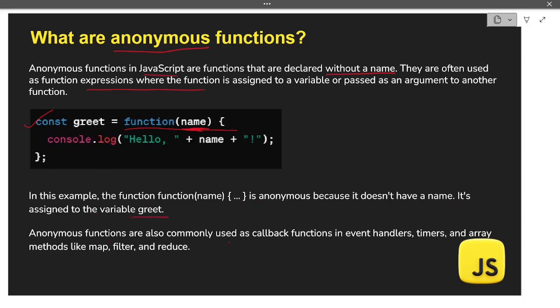Anonymous functions are also commonly used as callback functions in event handlers, timers, and array methods like map, filter, and reduce. You might have already seen that when we use these concepts in JavaScript, we regularly use anonymous functions, because in those cases we do not have to call the functions anytime. We just have to pass a function to another function, so in those cases we can use anonymous functions.